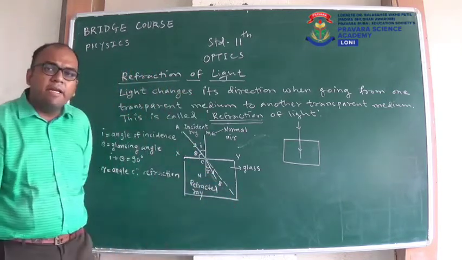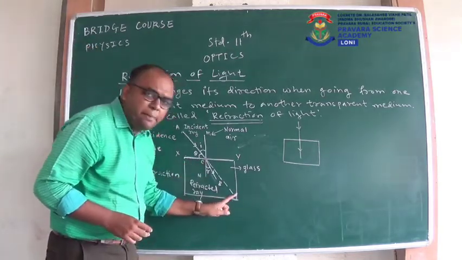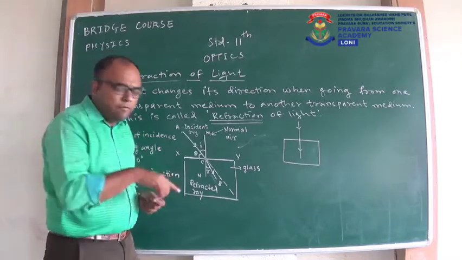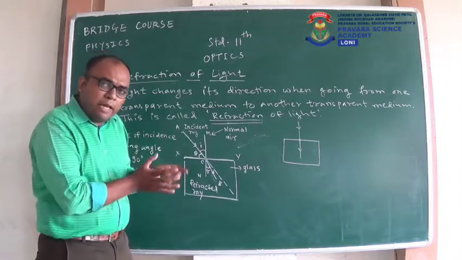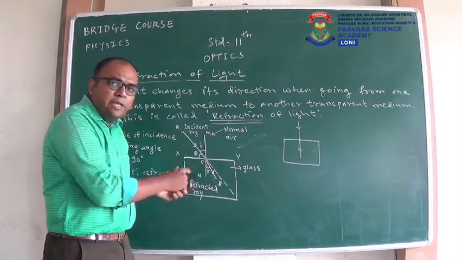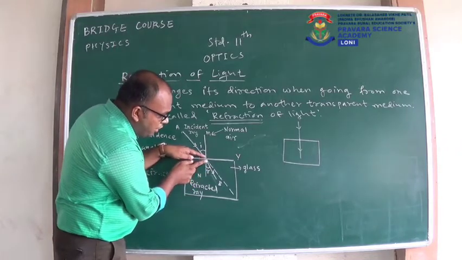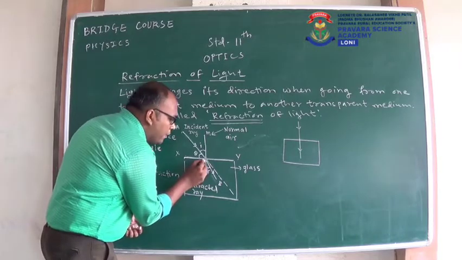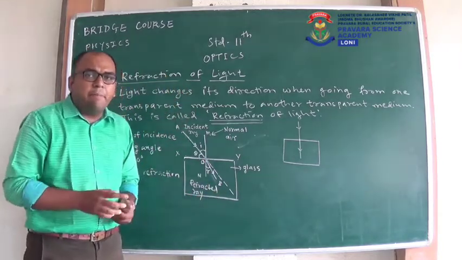So this light ray will travel a straight line path. We can call this an expected path. If the second medium is not present, then light will follow this path, so that will be our expected path. But now we kept the second medium, and by keeping the second medium, light changed its direction and it is going in direction OB. So OB is our actual path, and this dotted ray is our expected path.